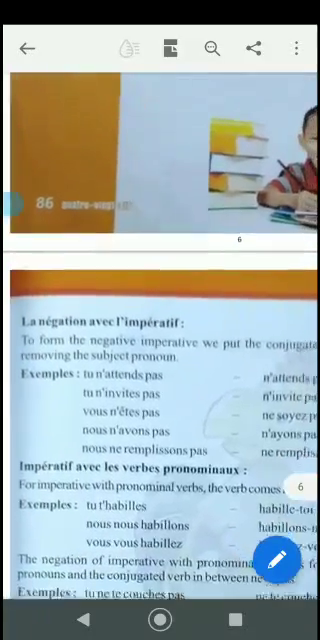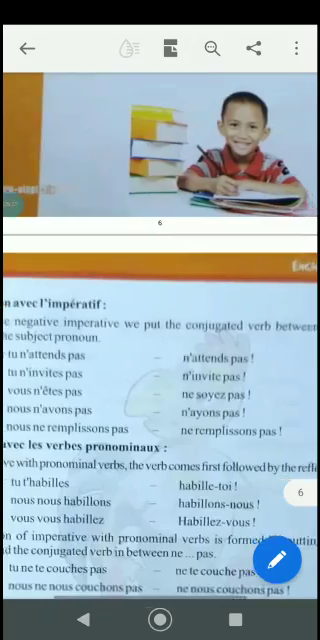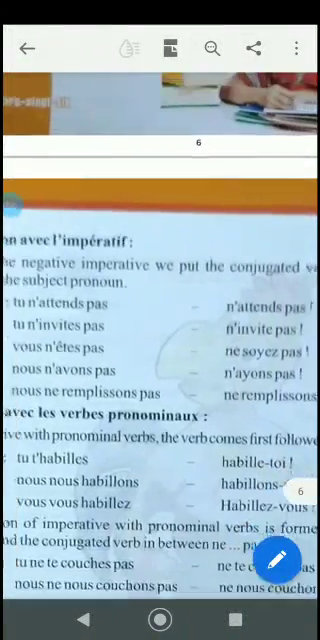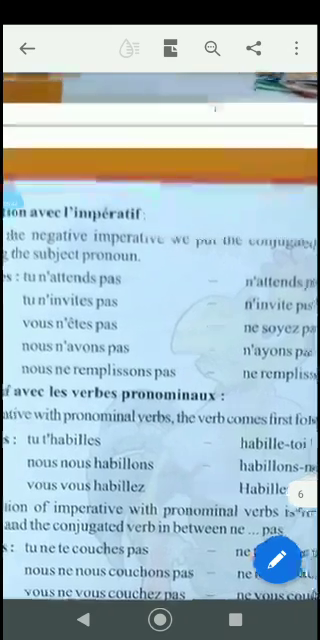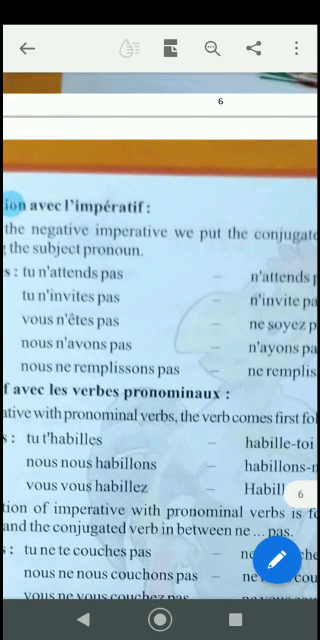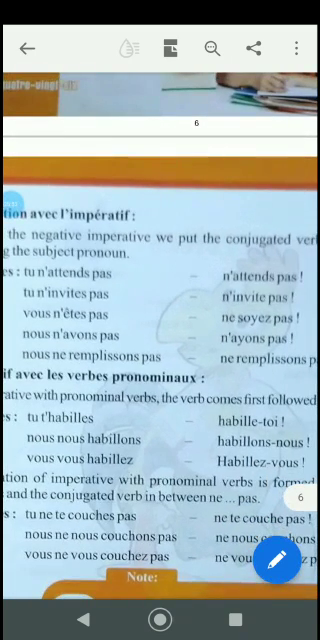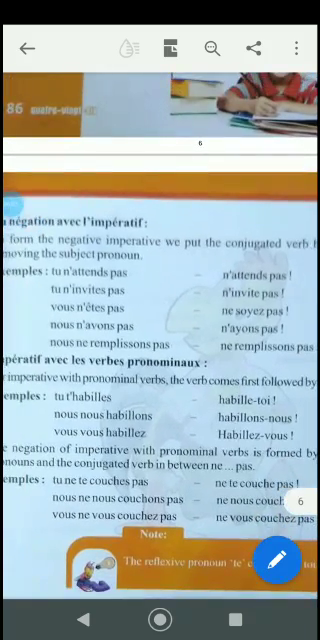Now la négative avec l'impératif. To form the negative imperative, we put the conjugated verb between ne and pas, removing the subject pronoun. For example, tu n'attends pas, so tu has to be taken out. You have to write n'attends pas. Tu n'invites pas, n'invite pas. Vous n'êtes pas, ne soyez pas. Why is it soyez? Because in the imperative form of être, vous is soyez. Nous n'avons pas, it will be n'ayons pas, because for avoir we have ayons, ayez. For the nous form it will be ayons. Nous ne remplissons pas, ne remplissons pas.